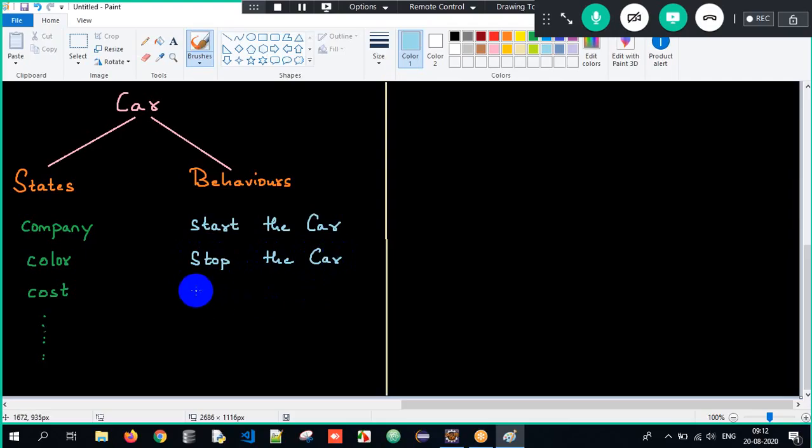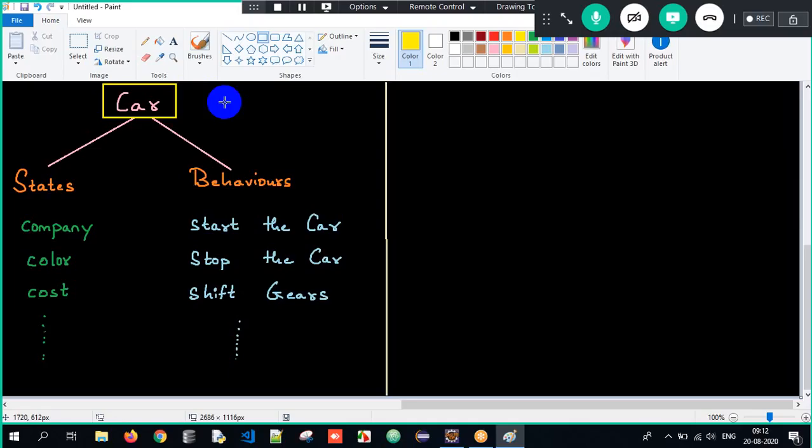Correct? Similarly, I want to shift gears. What is my requirement here? I want to shift gears. Again, I am performing some task here. Clear? So and so on, we can have n number of behaviors. So basically speaking, what is an object? Object is nothing but anything which is present in real world can be termed as an object. Anything which is a part of real world and physically existing can be termed as an object.